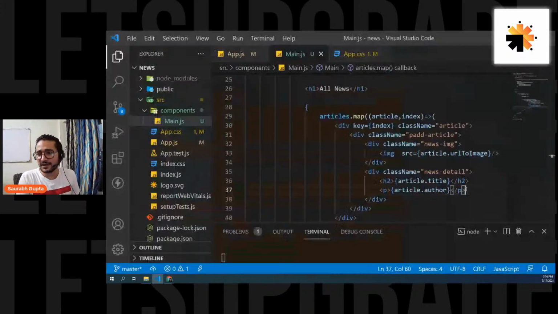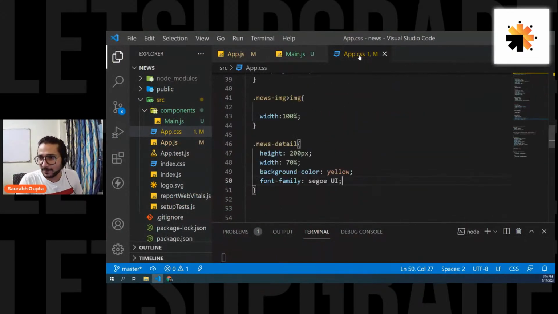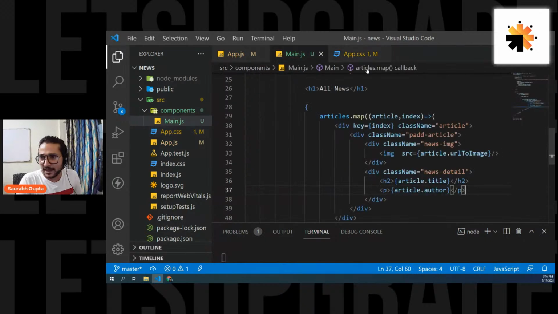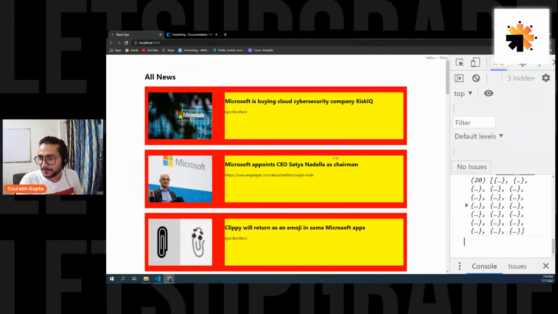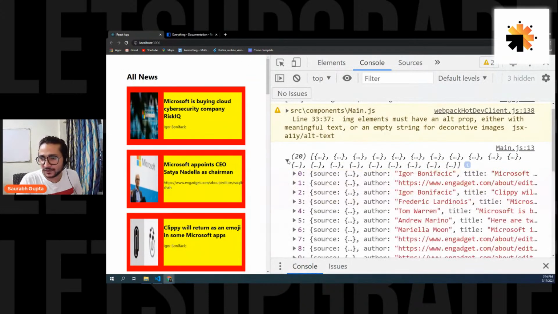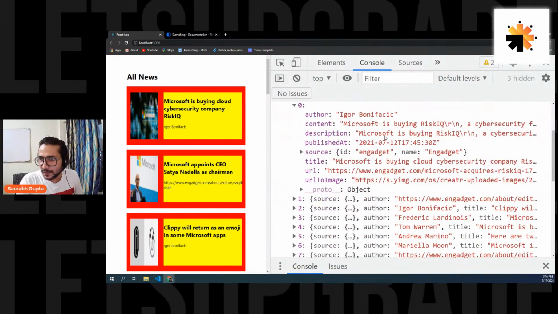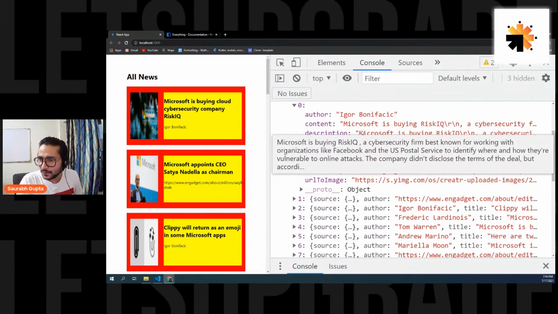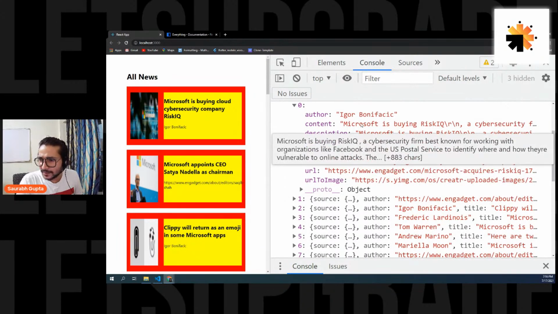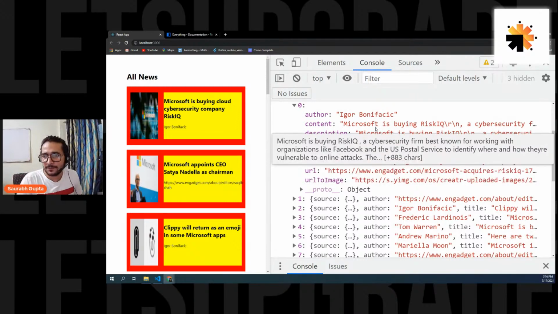We'll reduce it. And I also want to display some content from the news. So content will be bigger. Let's see, first of all, in the console, how big is the content? I want to display some parts of the content. That's all. So where do we have it? In the description, how much we have? Okay, description is big. Content is also fine, but we also have plus 883 characters. So we should take description. Description is looking good. Small content. Okay, description is good.